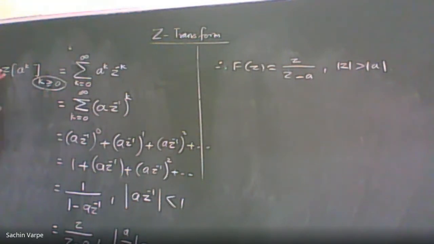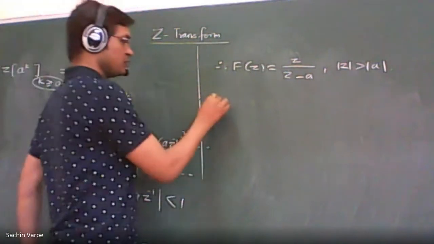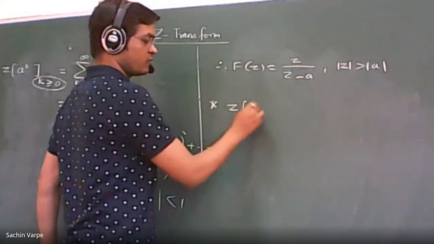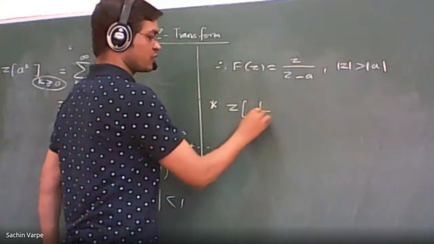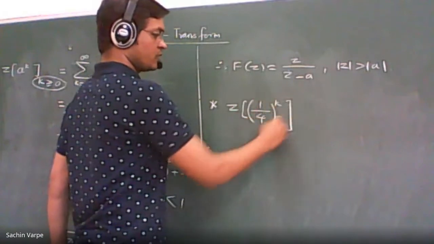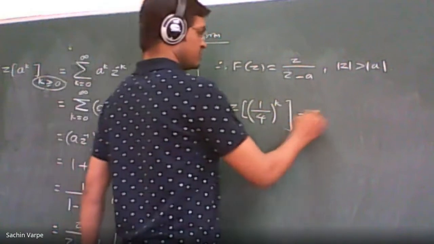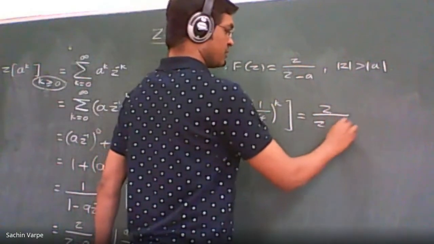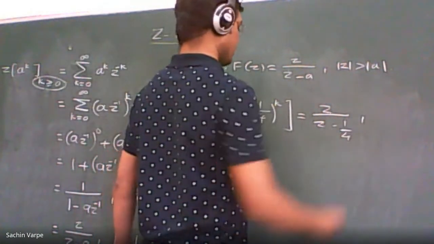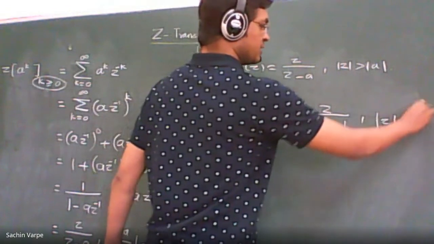So examples can be asked directly on this property or with the help of this property. In an MCQ, the question may be like this: what is the transform of 1 by 4 raised to k? It is z upon z minus 1 by 4, with mod of z greater than 1 by 4.